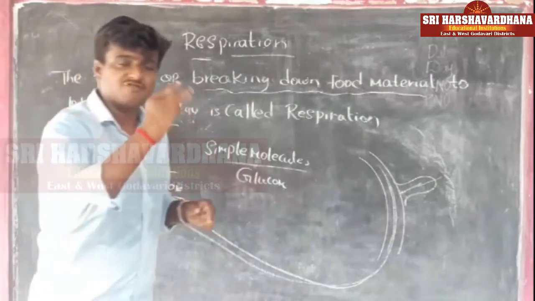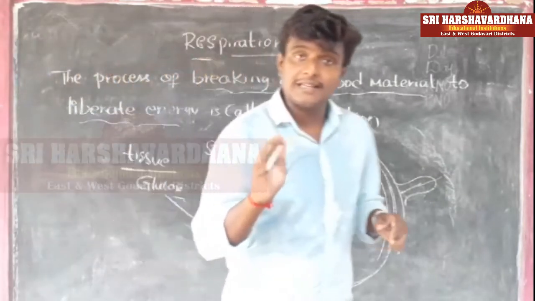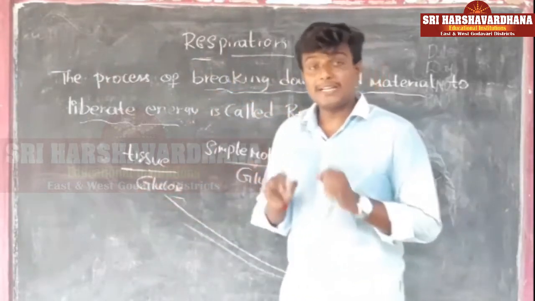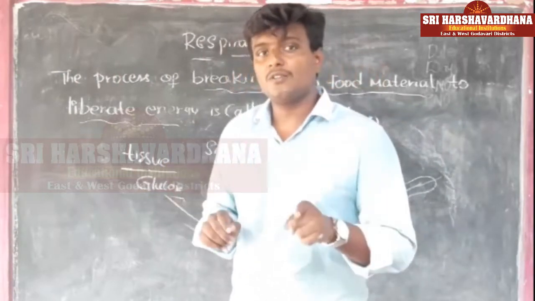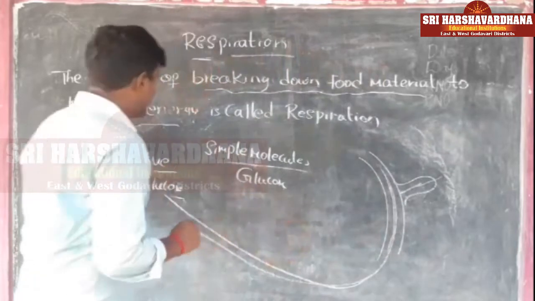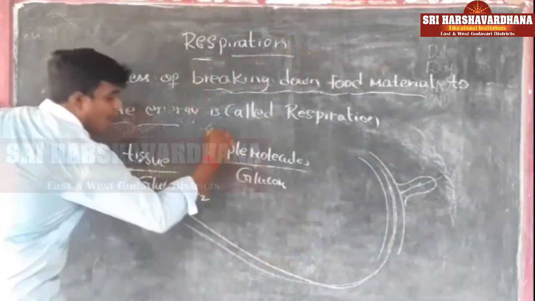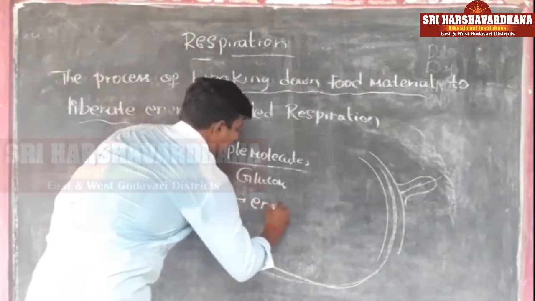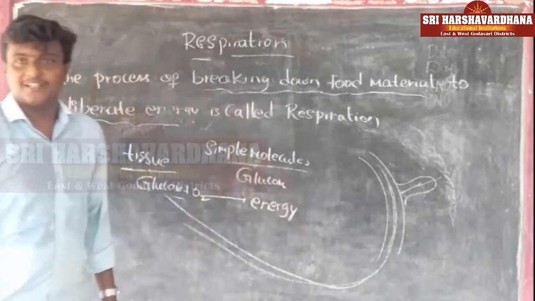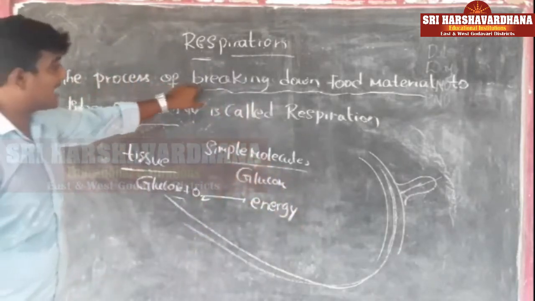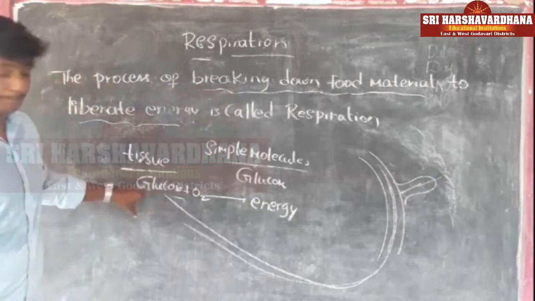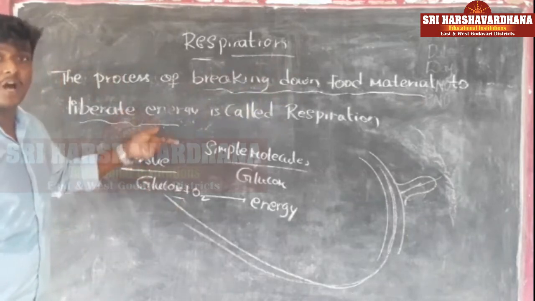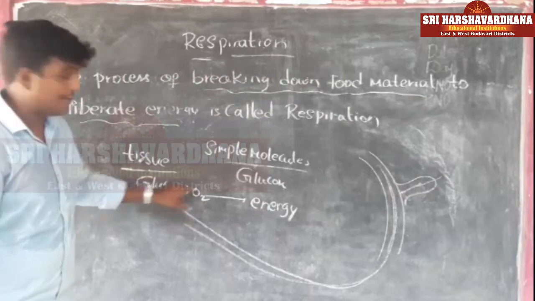When the glucose reaches the tissues, it does not directly liberate energy for us. The glucose reaches the tissues, but it does not liberate the energy yet. For the glucose to liberate energy, it must react with the oxygen molecule. Only when it reacts with the oxygen molecule will the glucose liberate the energy. That's why I wrote the definition as breaking down: the glucose molecule is broken down with the help of oxygen, and it liberates the energy.